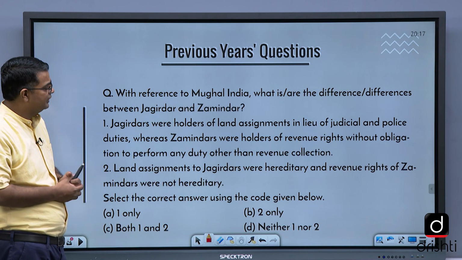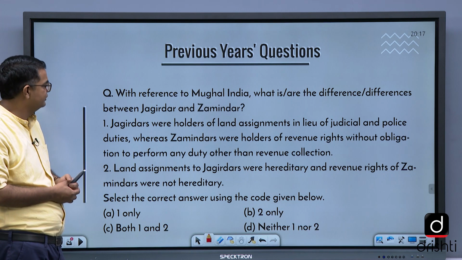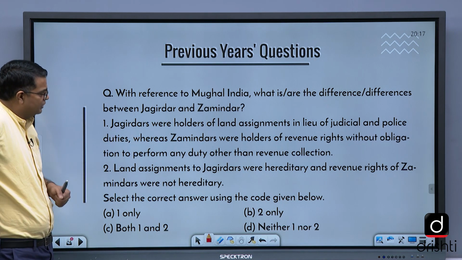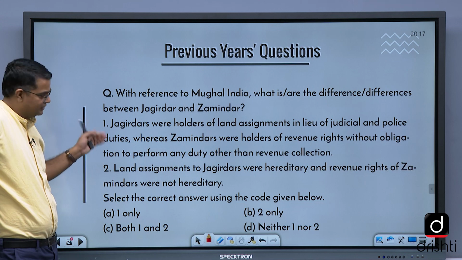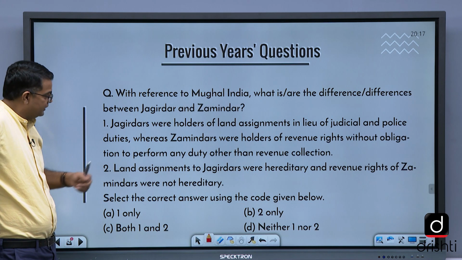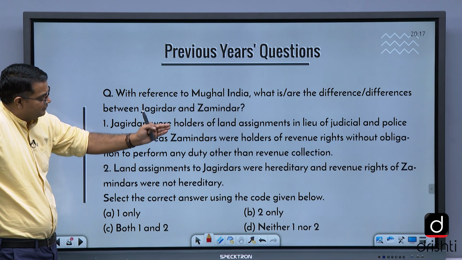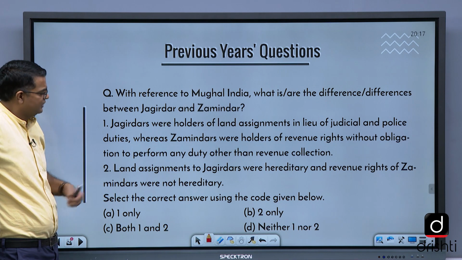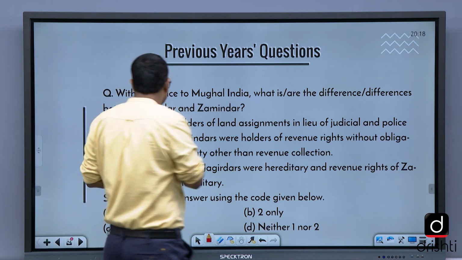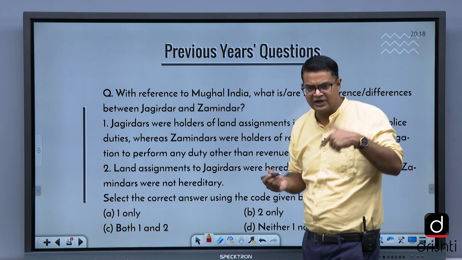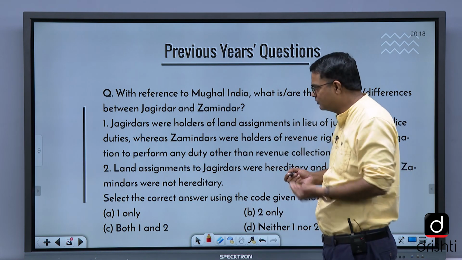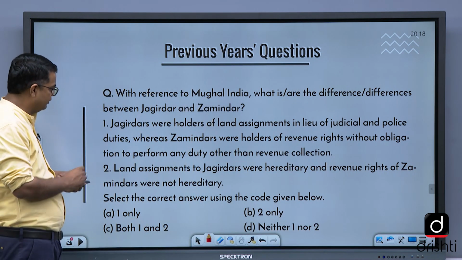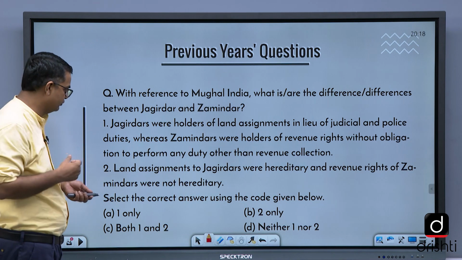With reference to Mughal India, what are the differences between Jagirdar and Zamindar? Jagirdars were the holders of land. Yeah, recently they asked a question. Jagirdars were holders of land assignments in lieu of judicial and police duties, whereas zamindars were holders of revenue rights. So the point is that you have to focus on those areas that I told you. Jagirdari system, who is the jagirdar, who is the zamindar, who is the iqtadar. This question was recently asked in 2019 on the zamindari system and jagirdari system in the Mughal period.